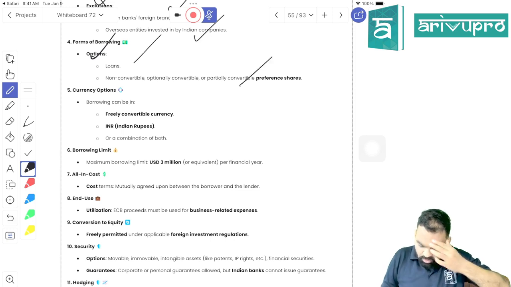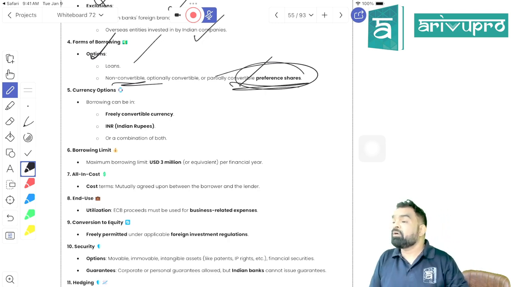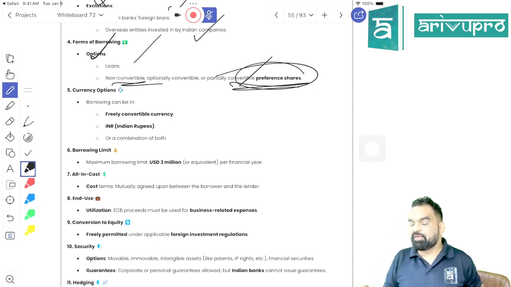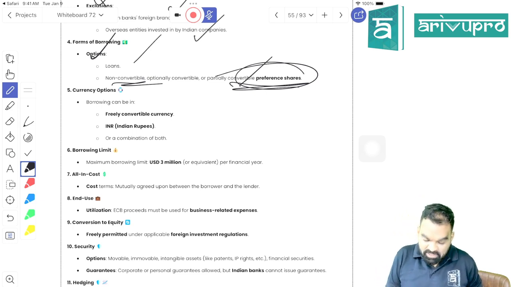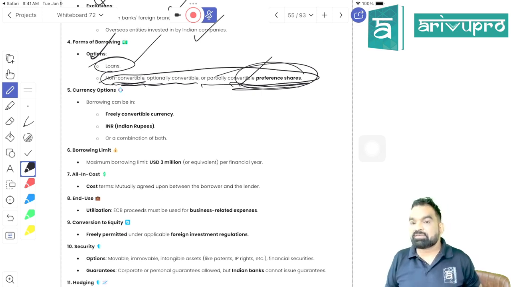You can issue convertible instruments, right? Non-convertible instruments, including preference shares. What can you issue, beta? Preference shares, right? Even a preference share issue will lead to what, beta? ECB. You can take a loan. You can issue non-convertible, optionally convertible, or partially convertible preference shares. Means preference shares can be convertible.